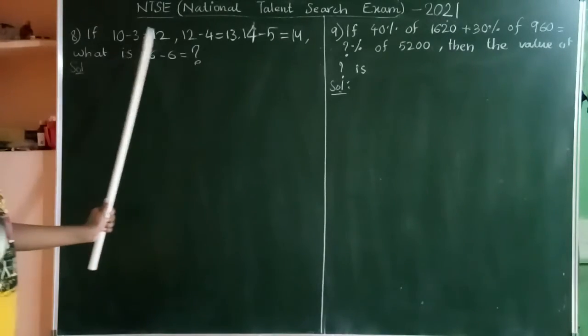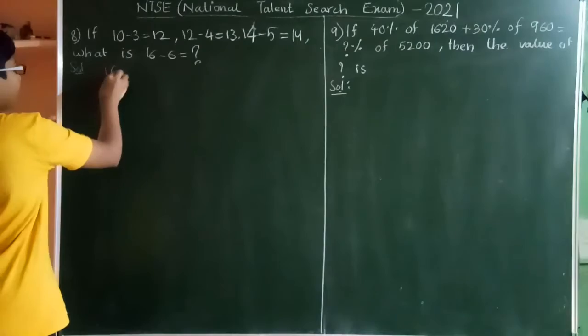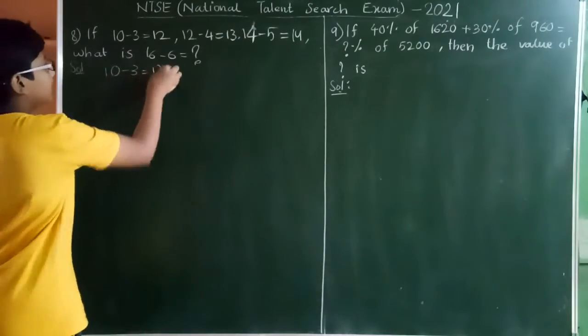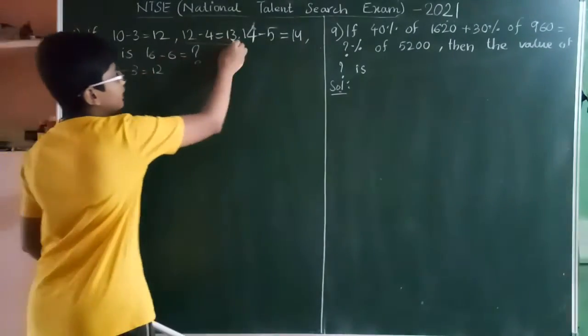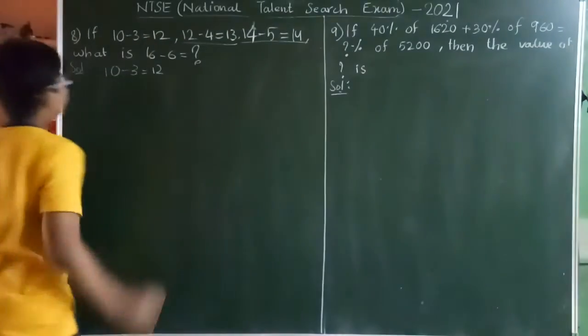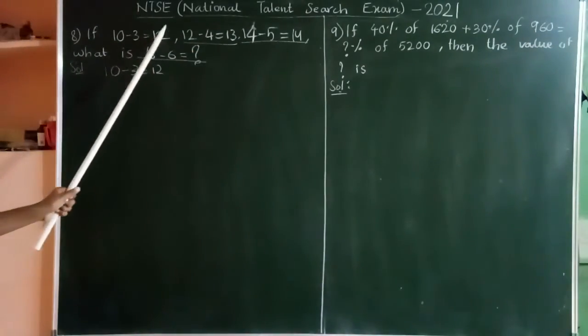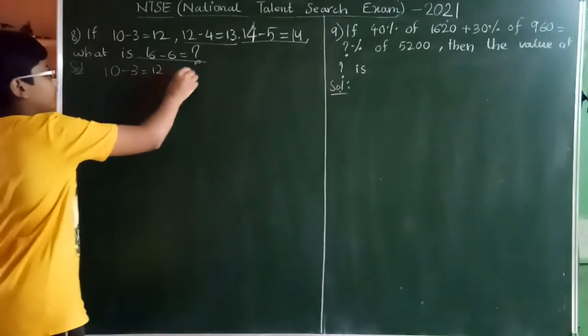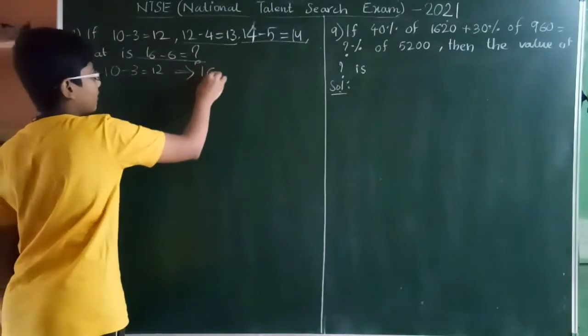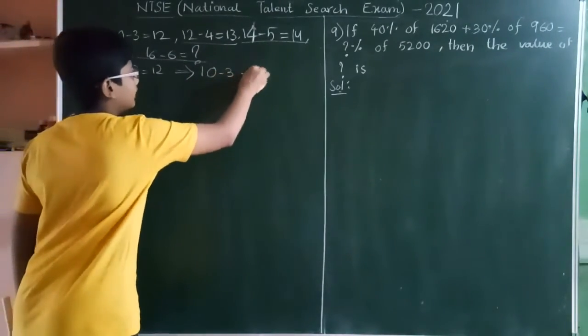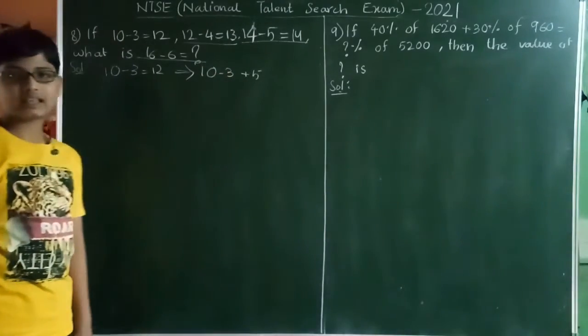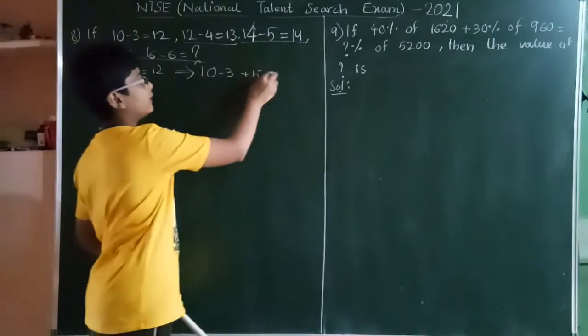If 10 minus 3 is equal to 12, 12 minus 4 is equal to 13, 14 minus 5 is equal to 14, then 16 minus 6 is how much? Okay, 10 minus 3 is equal to 12. We get this as 10 minus 3 plus 5: 10 minus 3 is 7, 7 plus 5 we will get 12.